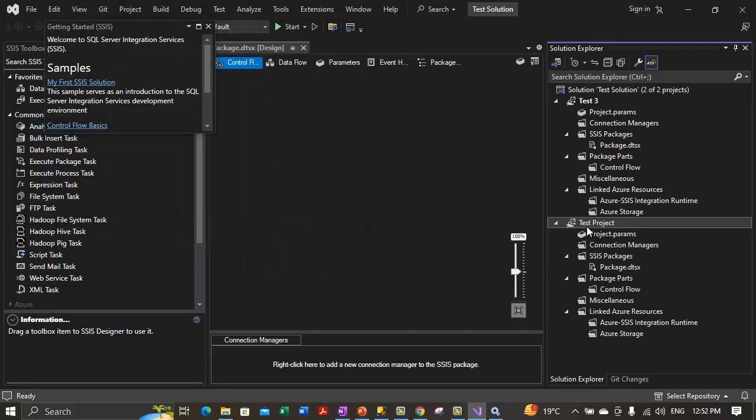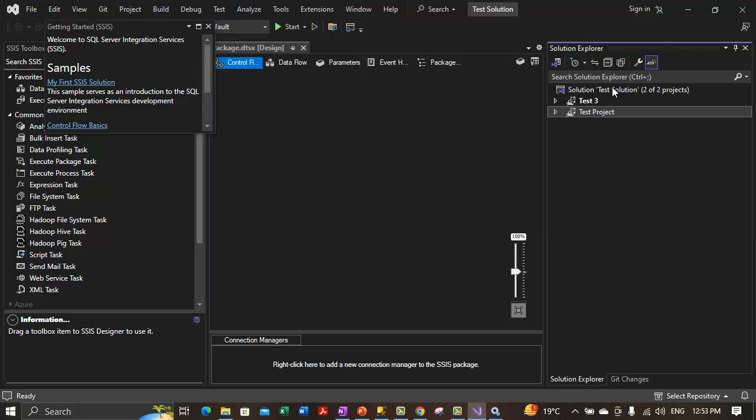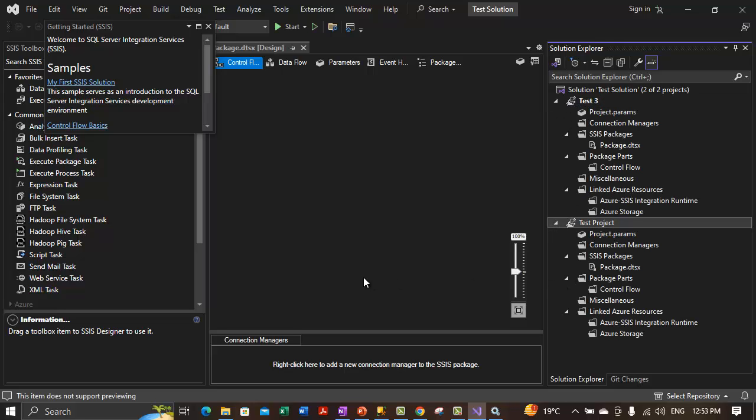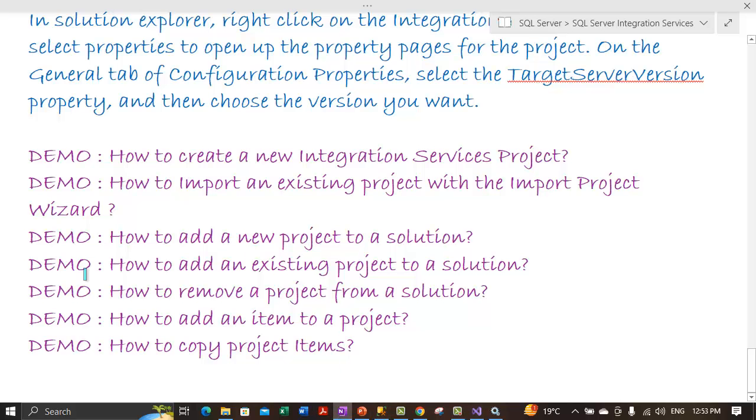So it will import the test project in my current solution. So the test project is imported, so it is showing up under a separate folder. So under this solution we have 2 projects, test3 now and test project. So this is how you import an existing project into the existing solution. So we are done with this practical as well. Now this is done, how to add an existing project to a solution. Now let me take you through another demo, which is how you can remove a project from a solution. So let's cover this.